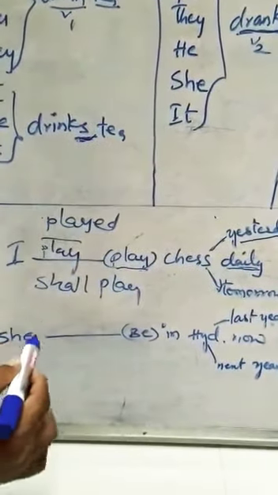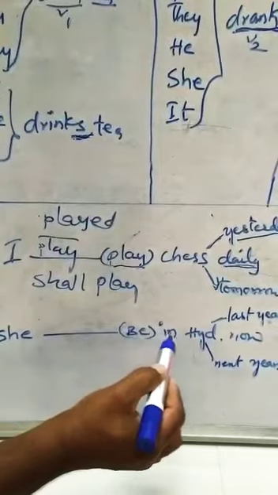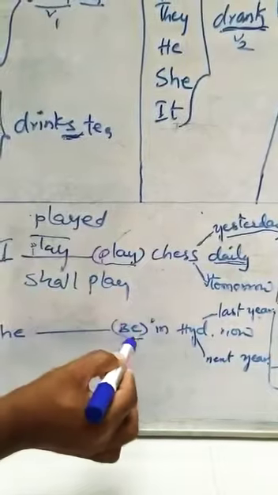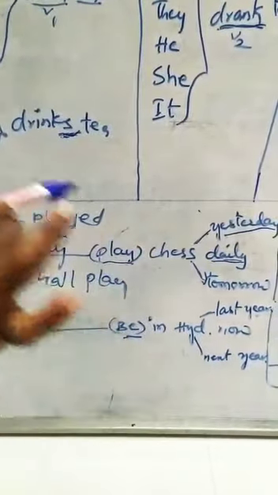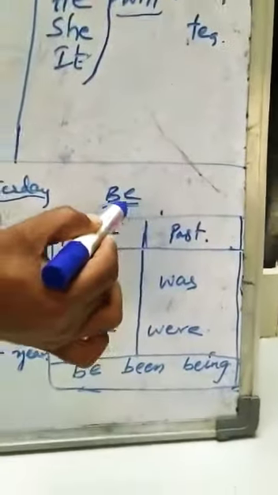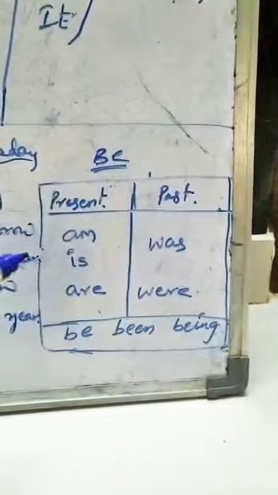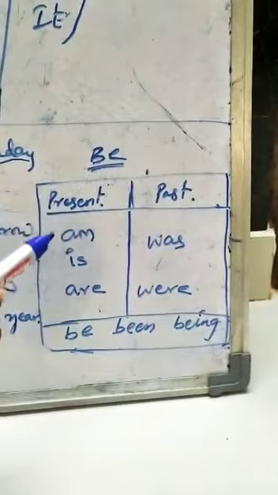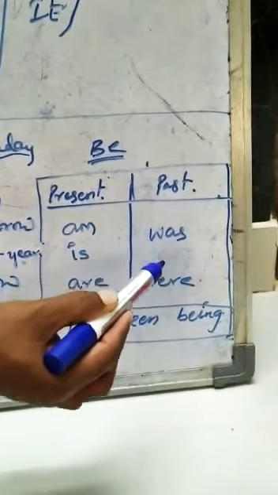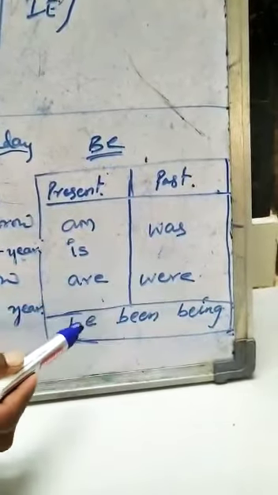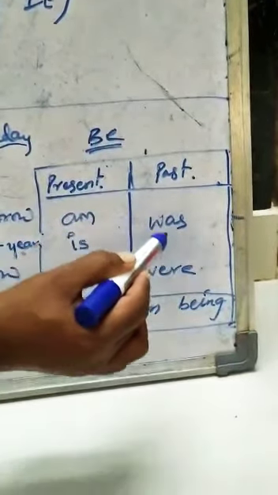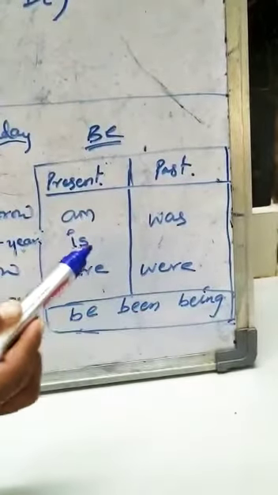Next, in the same way. She dash be in Hyderabad now. Be. Be means undu in Telugu. Let us see the be forms first. Be forms: present be forms and past be forms. Present be forms are am, is, are. Past be forms are was, were. The remaining are be, been, being. So totally, be forms are am, is, are, was, were, be, been, being.